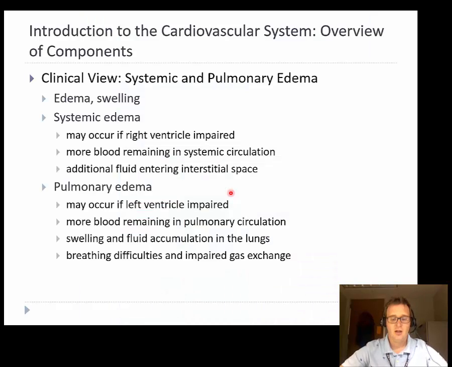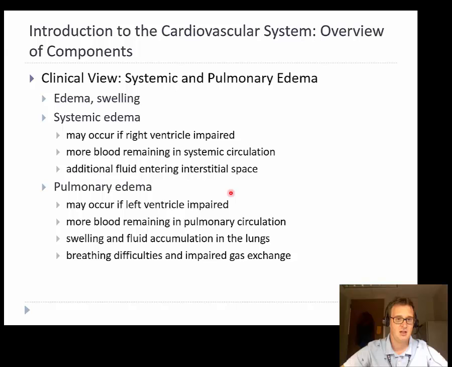So edema, I mentioned the term edema. Edema is swelling. And this means that there's an accumulation of fluids. Whenever our blood is delivering to the capillaries, it's under high pressure. This is going to force fluid out of the cardiovascular system into the tissues.